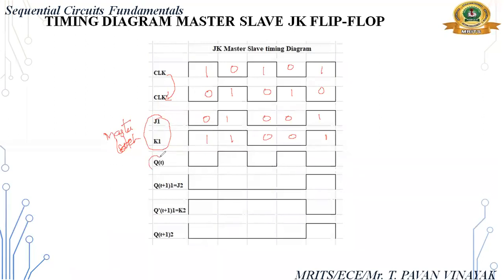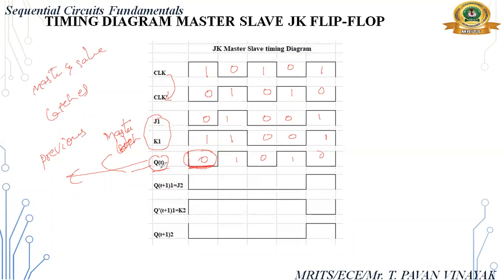Now previous state. The initial previous state is 0. So we concentrate on this one only. The remaining ones, don't concentrate on them, but I am writing here 1, 0, 1, 0. We concentrate on this one only, for both flip-flops, sorry, for both latches, master and slave. I am taking this one only as the previous state.